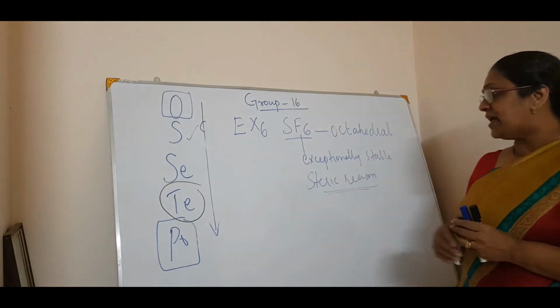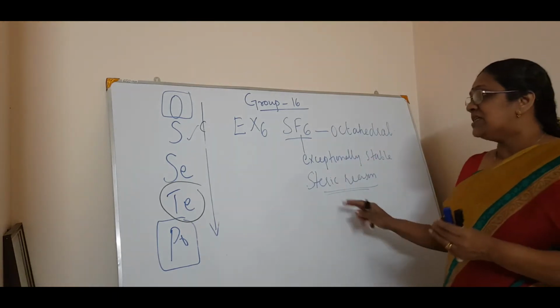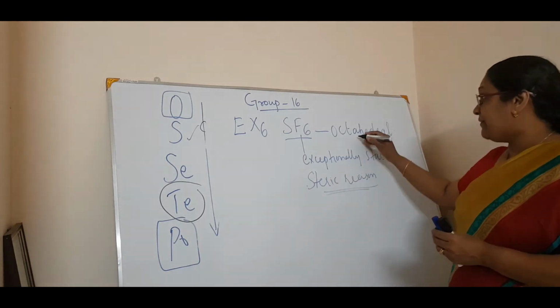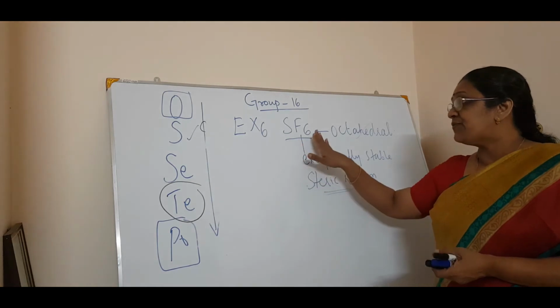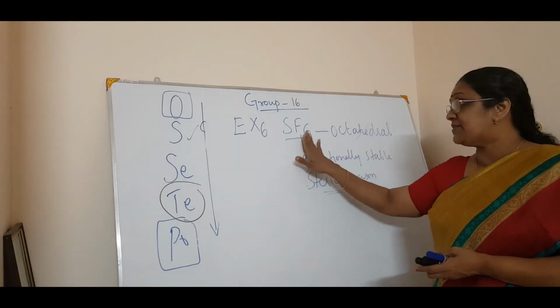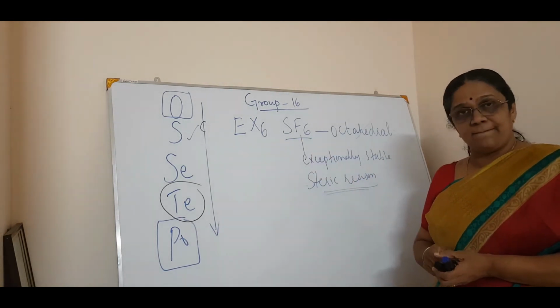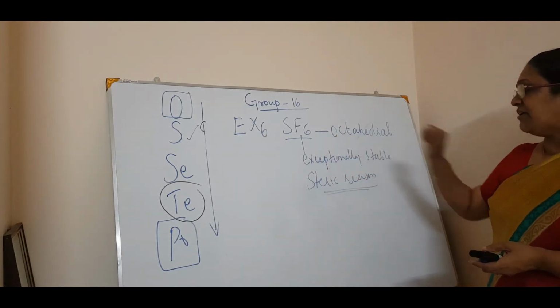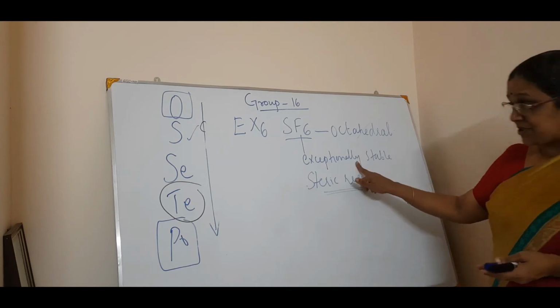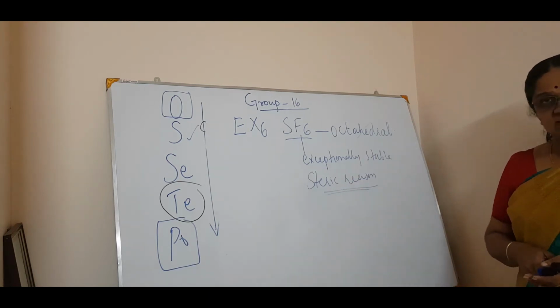So it is exceptionally stable due to steric reasons, and it has an octahedral geometry. Among the fluorides, SF6 is the most stable. Just remember these two points: SF6 is octahedral in nature and exceptionally stable due to steric reasons.